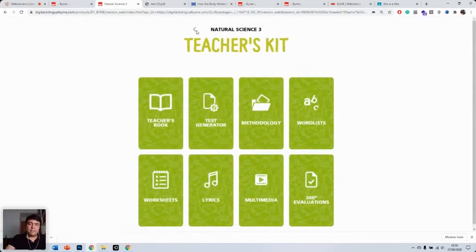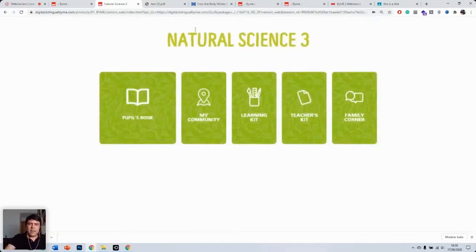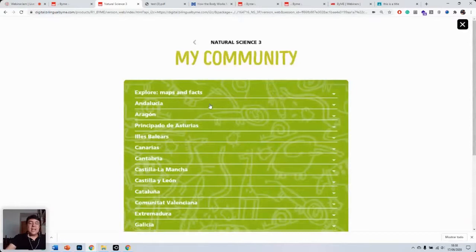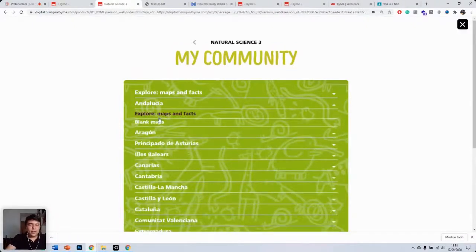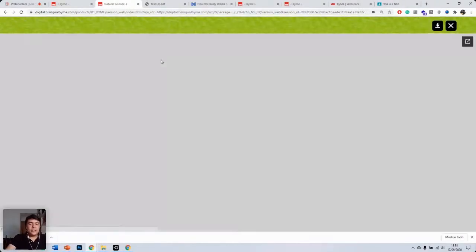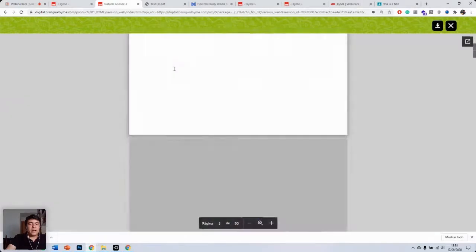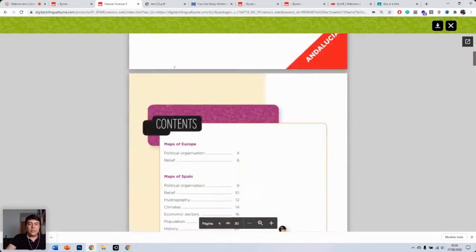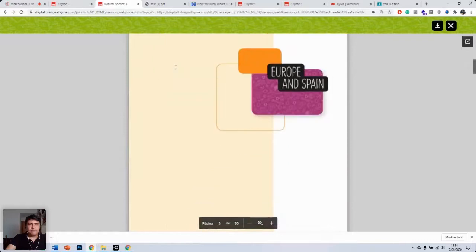So that's the teacher's kit. And finally, we have this option, My Community. So what you have here is basically little booklet PDF files where you get information about all the different autonomous communities in Spain. And also with information, I think, let's have a look at one. It has information about the world, about Europe, and about each autonomous community in Spain.